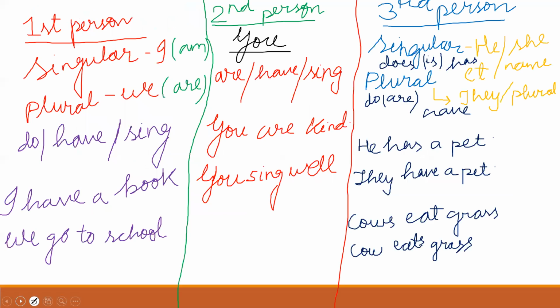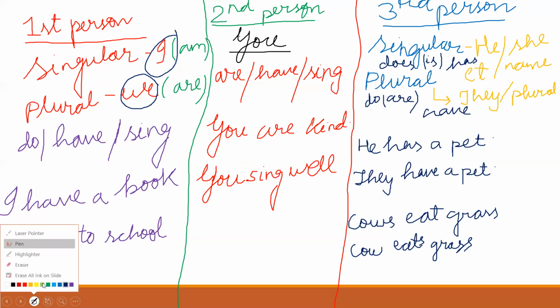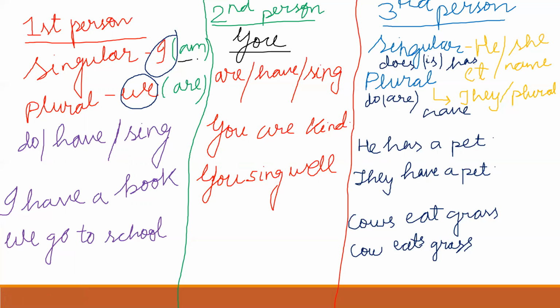But before going to that, we have to learn about first person, second person, and third person. What is first person? First person basically comprises I and we. I is a singular form and we is a plural form. So with I we use am, with we we use are. Suppose I am going to school. I am a good boy. We are planting trees. We are going for a trip.